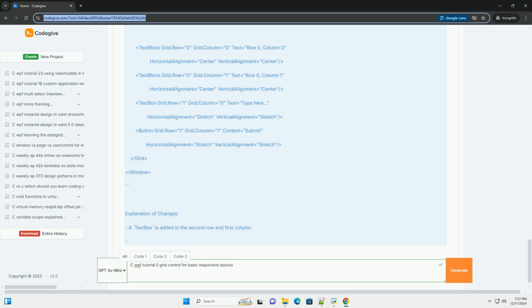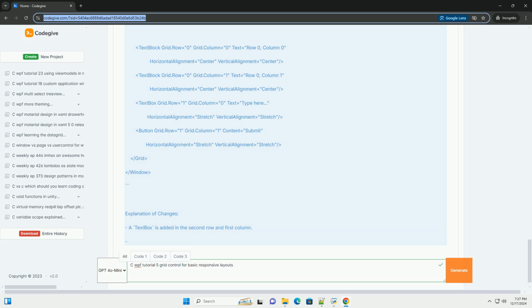Creating a responsive layout with grid. 1. Setting up a WPF project. Open Visual Studio and create a new WPF app, .NET Core or .NET Framework. Name your project, for example GridControlExample. 2. Defining the grid in XAML. Here is a simple layout example that uses a grid with 2 rows and 2 columns.